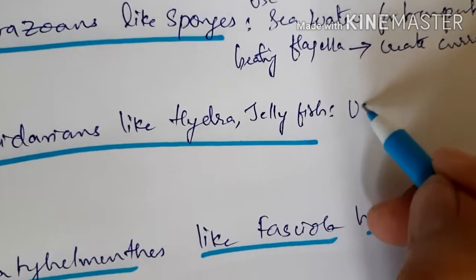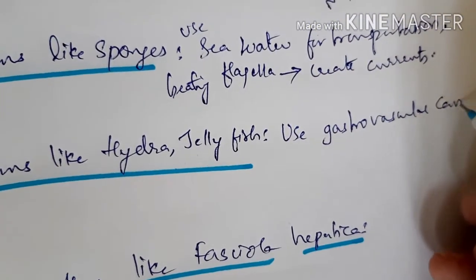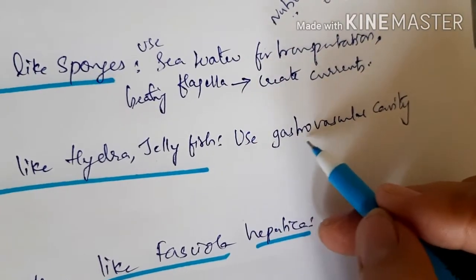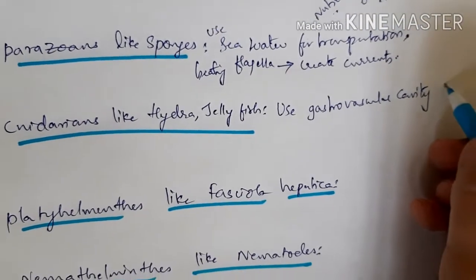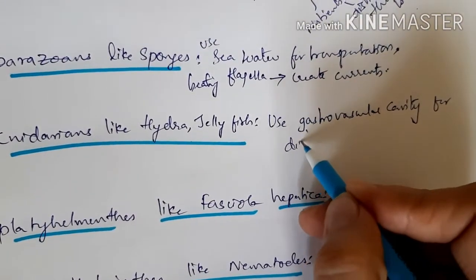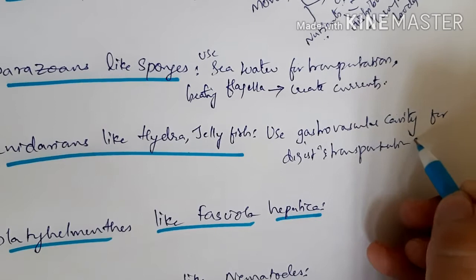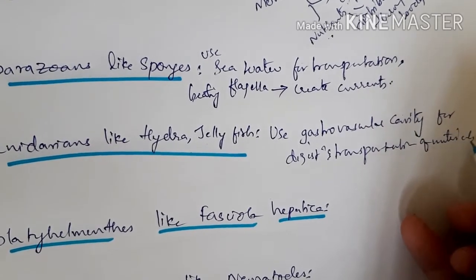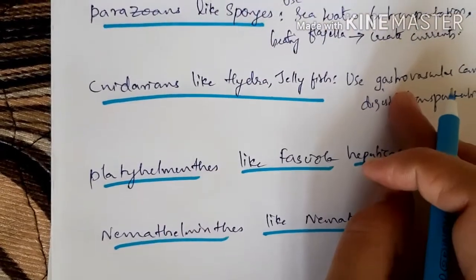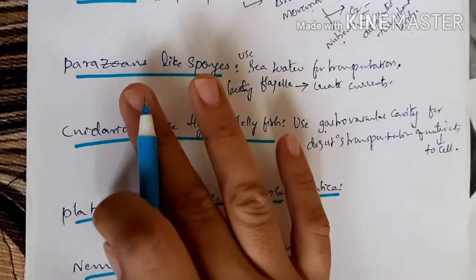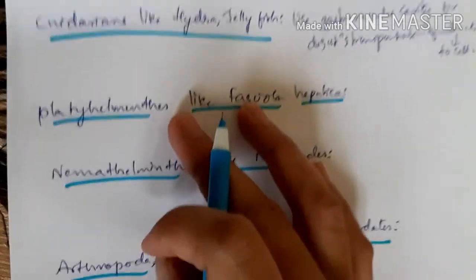They use a gastrovascular cavity, not activity, it is cavity. They use the gastrovascular cavity for digestion and transportation of nutrients to each and every cell. So about cnidarians we should remember the gastrovascular cavity. About parazoans, they use seawater. About amoeba, Brownian movement.